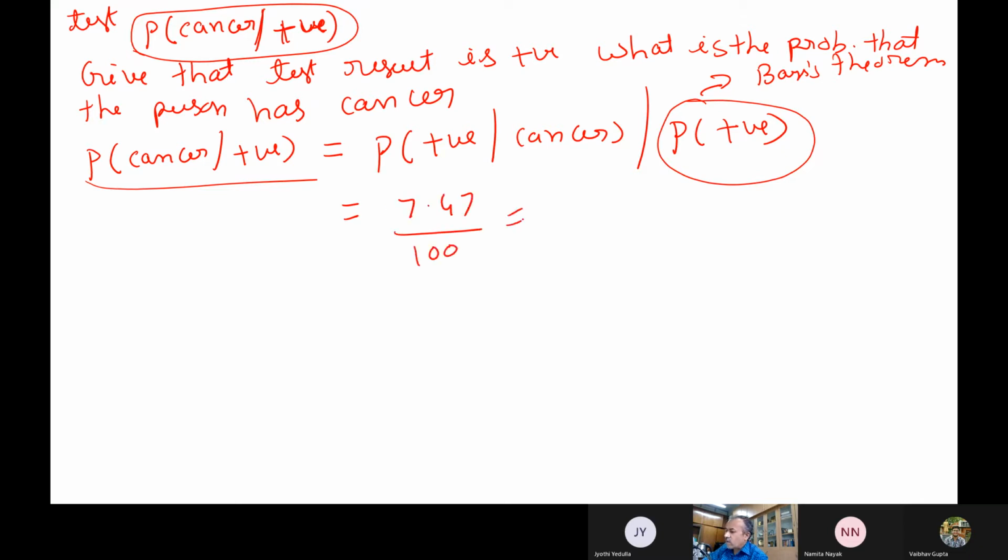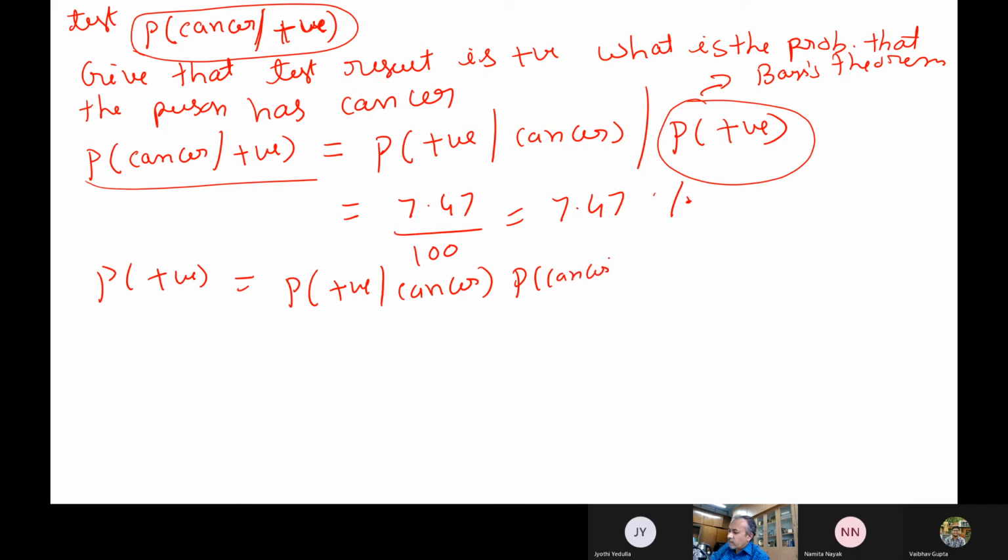You followed, or you see 7 point. If you sum up all those things, you see this one actually. So the probability of positive you calculate from this expression: probability of positive given cancer, multiplied by probability of cancer, plus probability of positive given no cancer, multiplied by probability of no cancer actually.